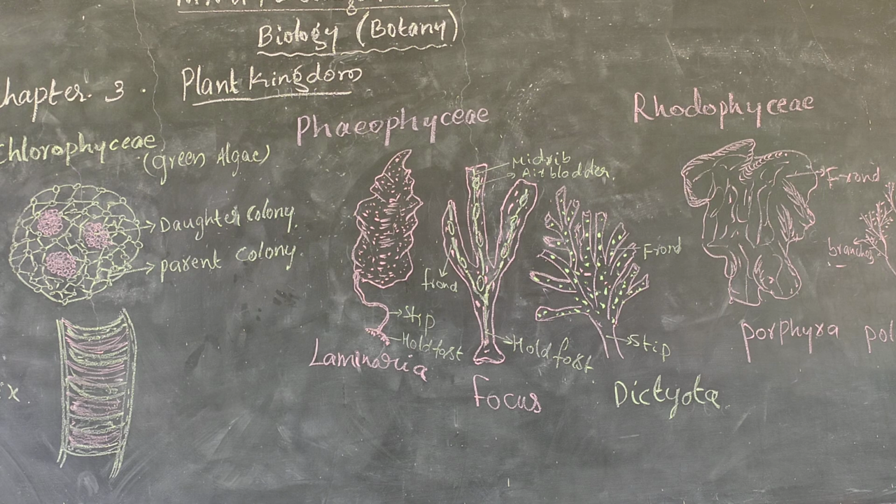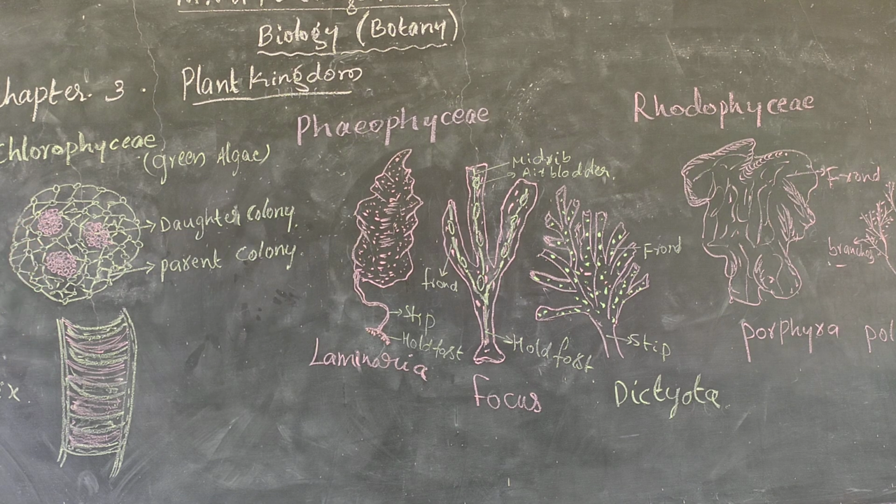Here asexual reproduction shows considerable variation, and the sex cells, anisogamous and oogamous, are commonly found in green algae. Also isogamous. Chlamydomonas, Volvox and Spirogyra are examples for Chlorophyceae.